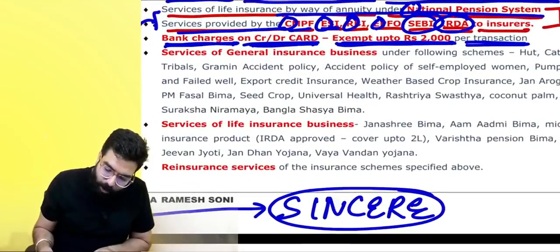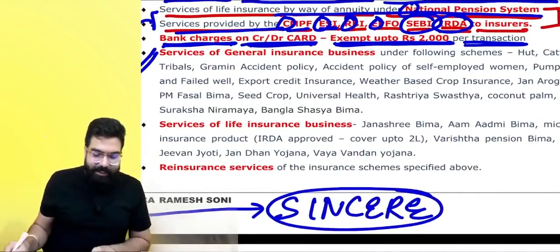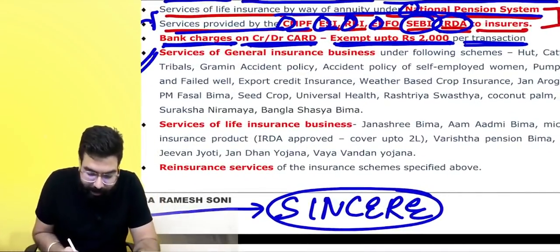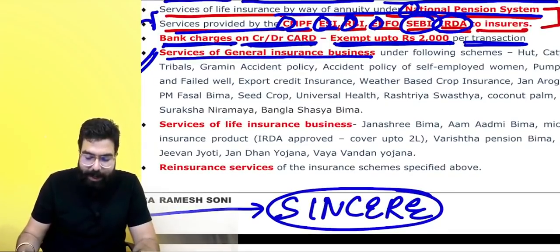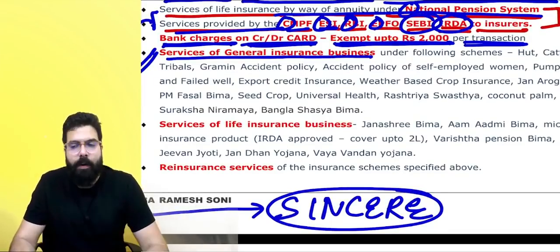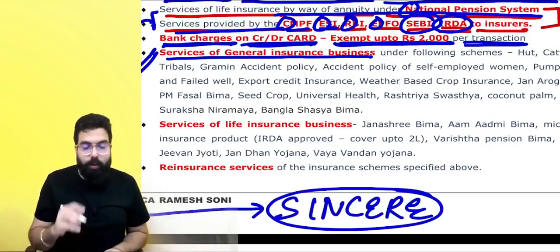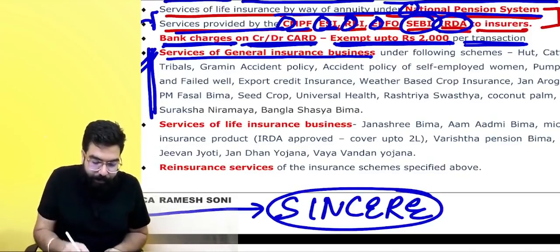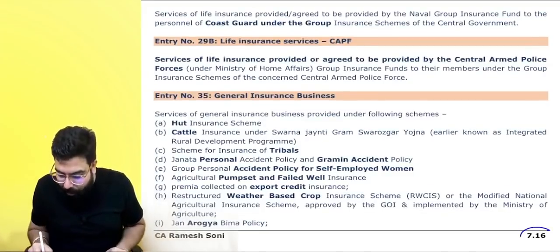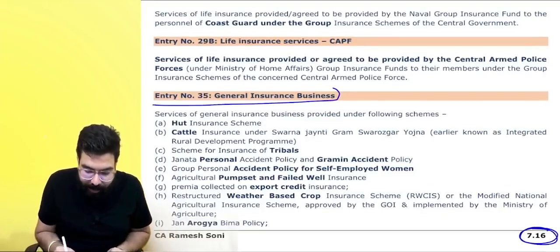Next, everyone over here. Now, these are services of general insurance services, which are small insurance. I would like to show it to you from the book. Everyone, for understanding this, I would like you to come to the book for this portion only. In your book, page number 7.16, you have general insurance service.